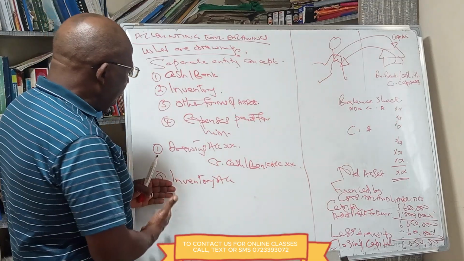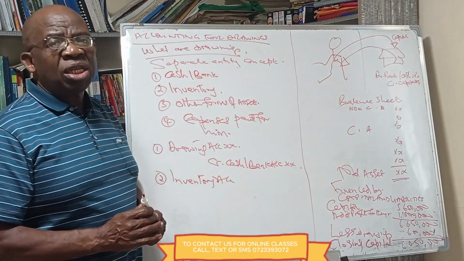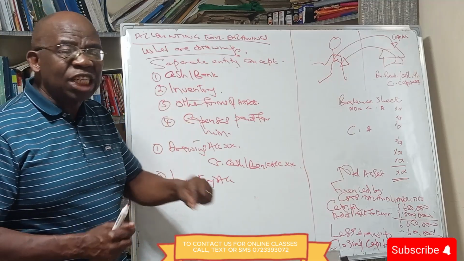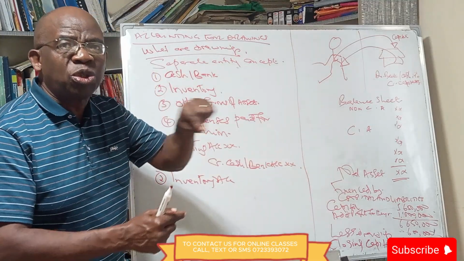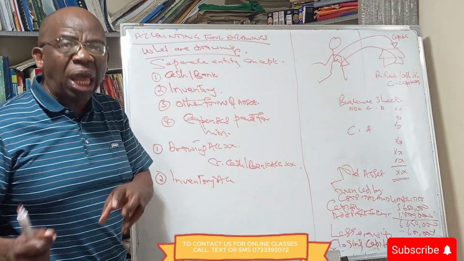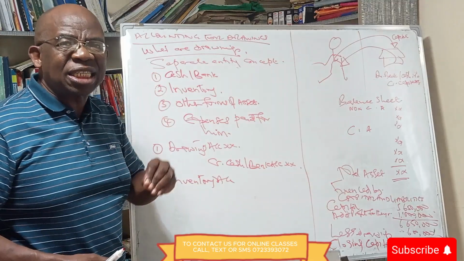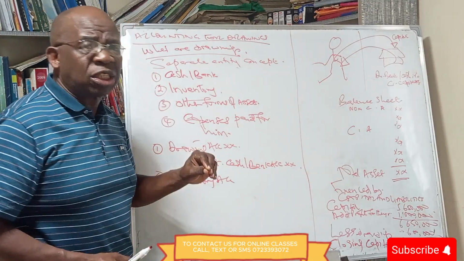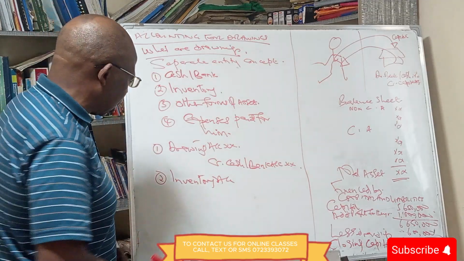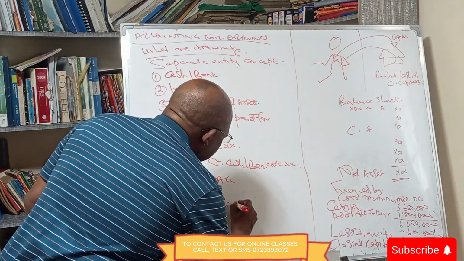So when the owner withdraws inventory, it means we need to reduce the purchase, because a purchase is what we buy to sell. And the owner is not buying. The owner is taking without paying. So the amount he takes from our inventory is a reduction on purchases.